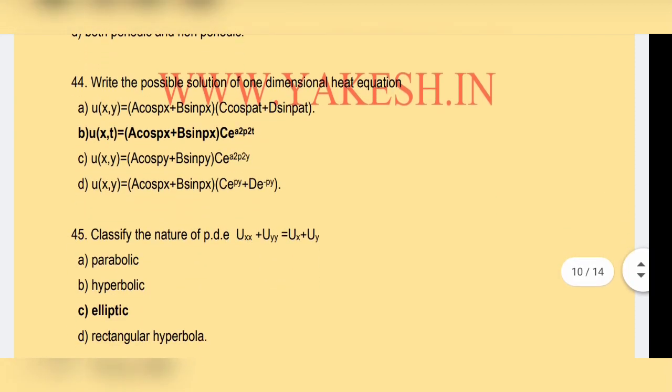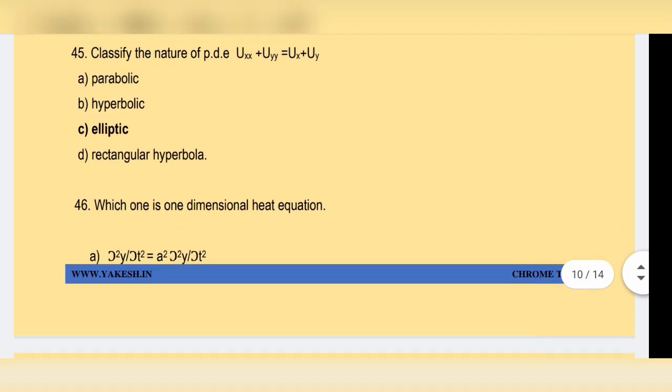Next question. Write the possible solution of the one-dimensional heat equation. Option B, u of x comma t equal to a cos px plus b sin px, c e power minus a square p square t, is the correct answer. Next question. Classify the nature of the PDE uxx plus uyy equal to ux plus uy. Option C, elliptic, is the correct answer.